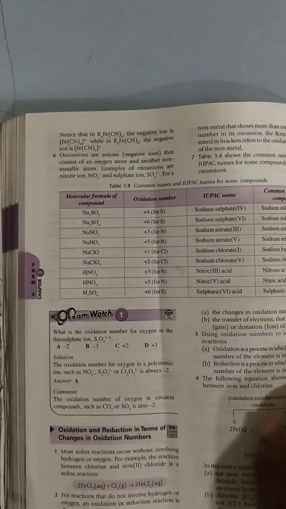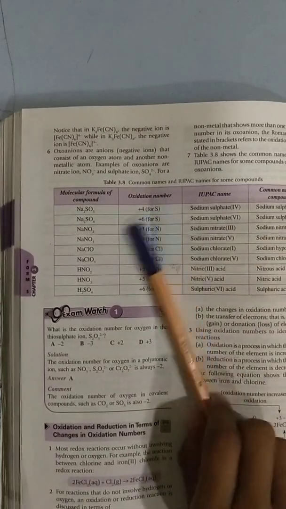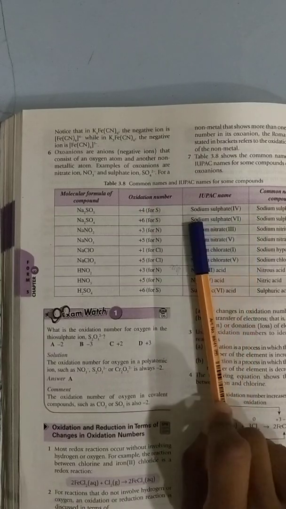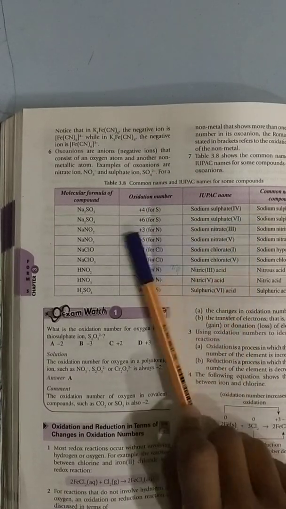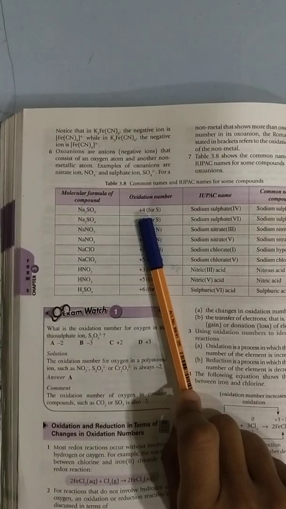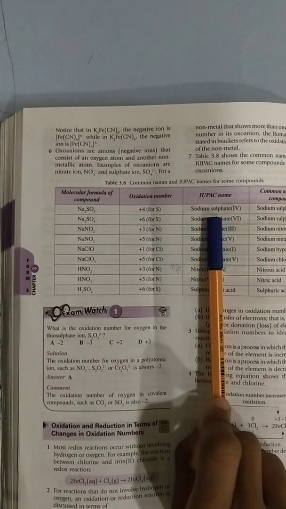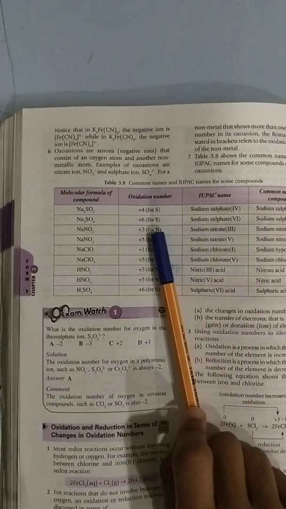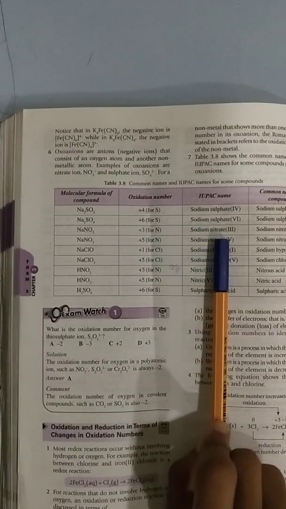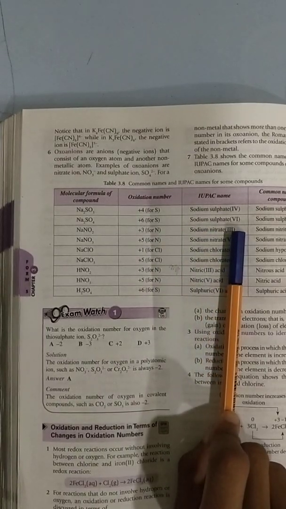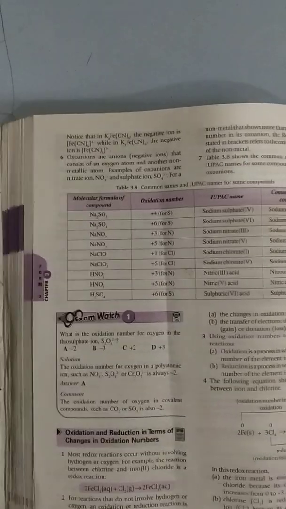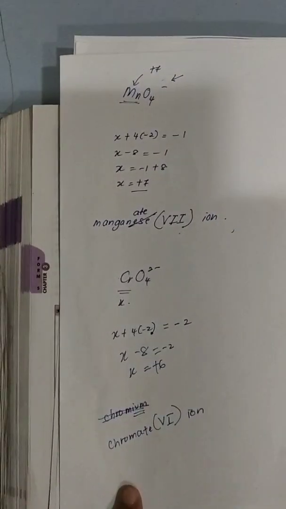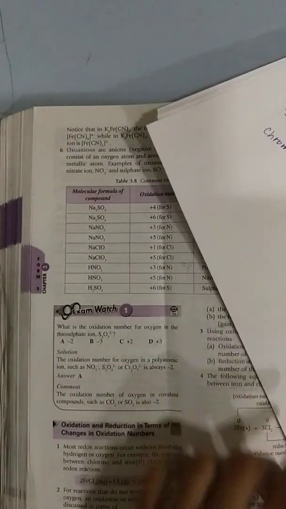Okay, so for example, this one. How do you name them? Sodium sulfate(IV). Why do I name it as sodium sulfate(IV)? Because this sulfur carries a positive 4 charge. Okay, so sodium sulfate(IV). Okay, sodium sulfate(VI). I'm very sure in this way you cannot understand, so I want you to take a piece of paper and do it like this to find the charge of sulfur. I just give you one example.